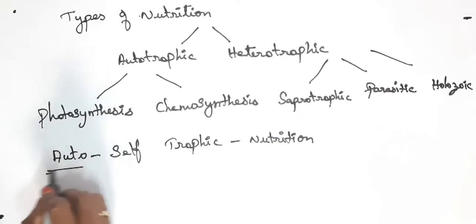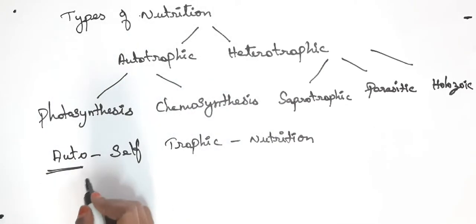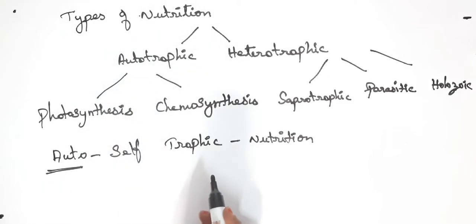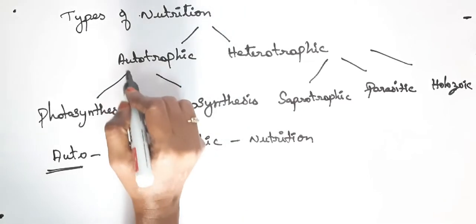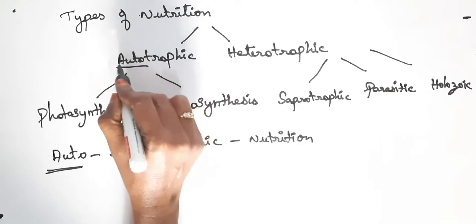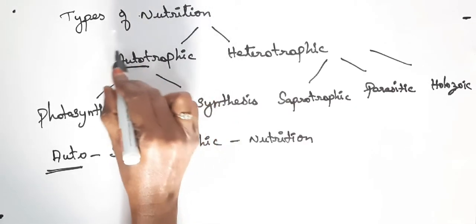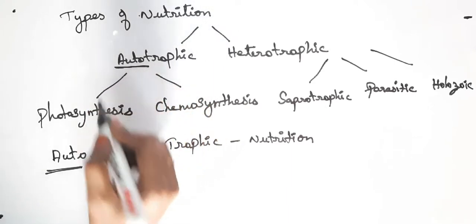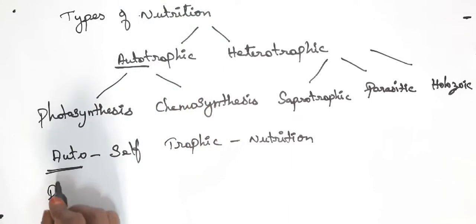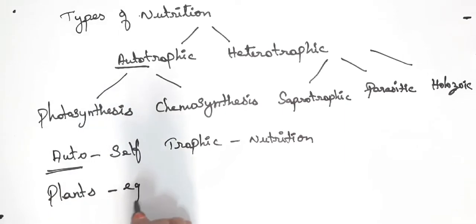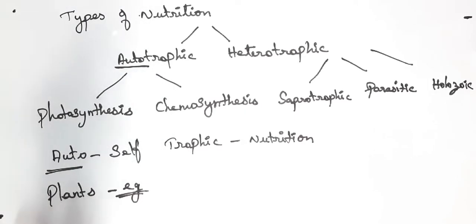So the organism which prepares its food by its own is called autotrophic nutrition. We can have plants as an example. Plants are the only organisms which prepare their own food by using all kinds of raw materials which are available in the atmosphere.